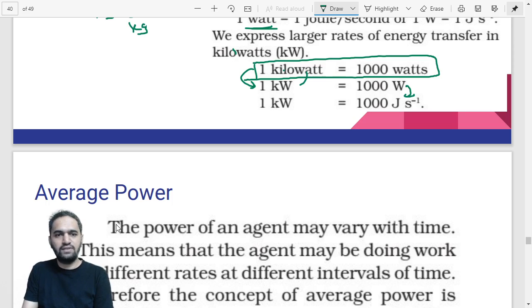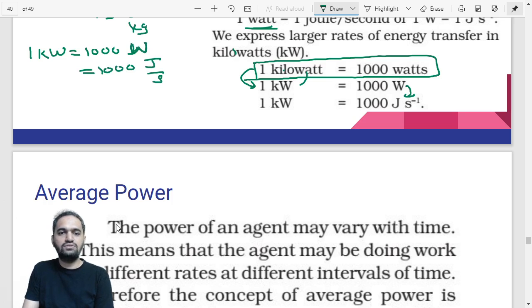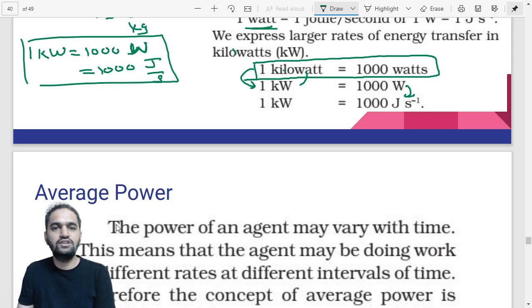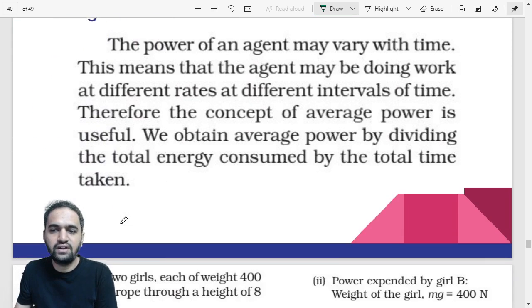So you have to understand one thing, that 1 kilowatt is either equal to 1000 watt, or it is also equal to 1000 joule per second. Out of these two, you can use any conversion depending on the need of the numerical. So according to the need, you can find out.